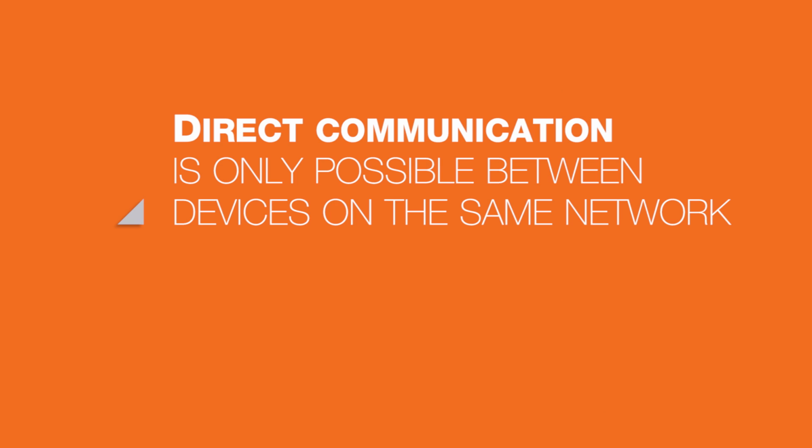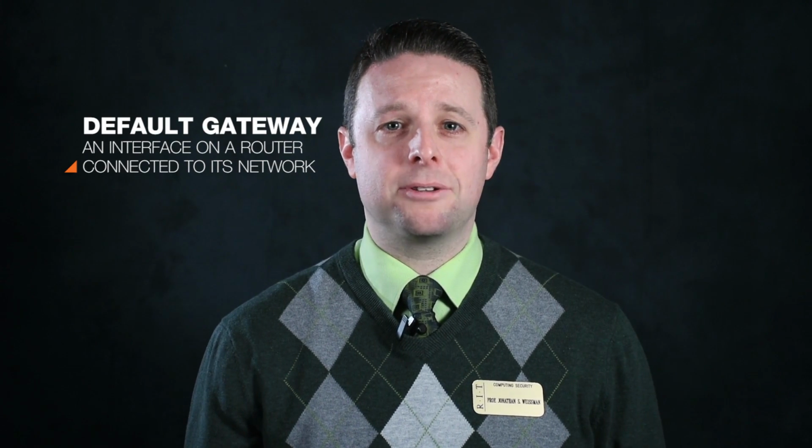One of the golden rules of networking is that direct communication is only possible between devices on the same network. The source needs to get the traffic now to its default gateway, an interface on a router connected to its network. When a device is configured either statically or dynamically, in addition to an IP address and a subnet mask, that device also gets an IP address of a router interface on the network.